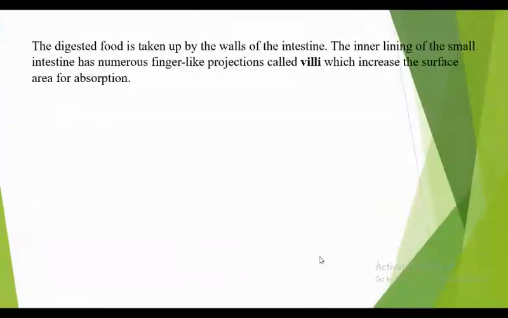Okay, now the next part. The digested food is taken up by the walls of the small intestine. The inner lining of the small intestine has numerous finger-like projections called villi, which increase the surface area for the absorption of food.